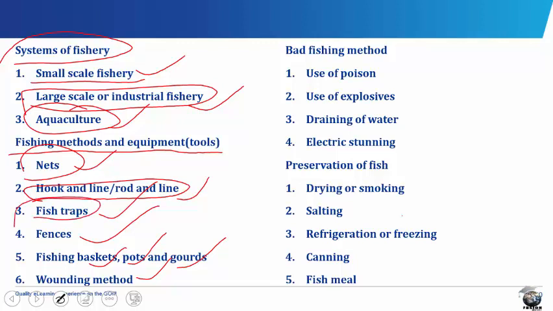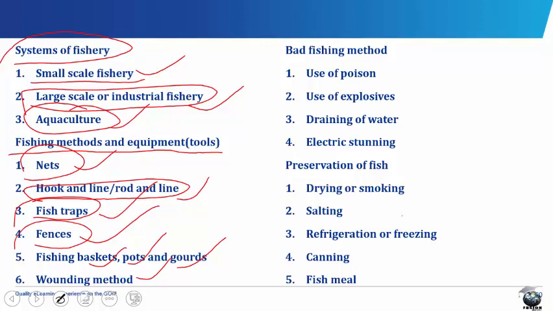Fish traps. Fish traps are of various types and are usually woven from bamboo, raffia, cane, oil palm or coconut palm fronds, or even wire mesh. There are V-shaped traps with a valve around the mouth of the trap to prevent the fish which have been caught in the trap from escaping. We also have the trigger traps, which are usually baited with some food, and as the fish approaches the bait, a delicate trigger is set up which causes the door of the trap to close behind the fish.